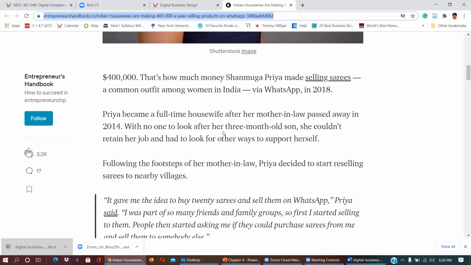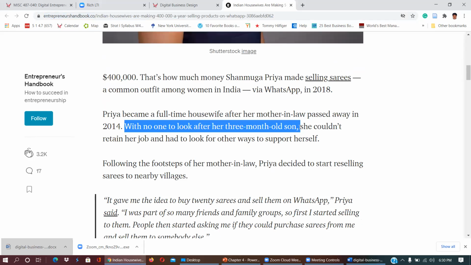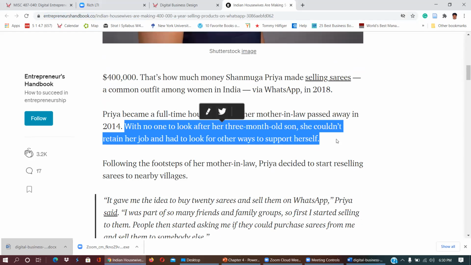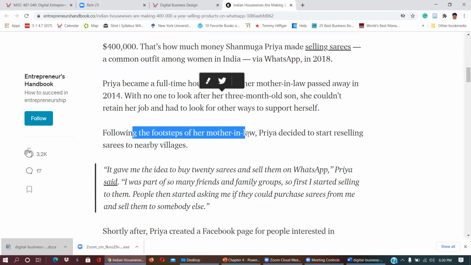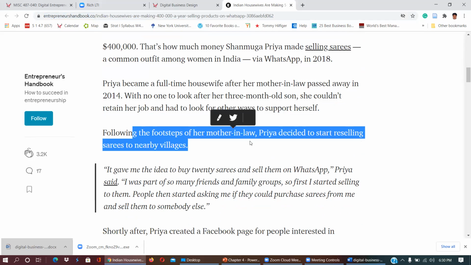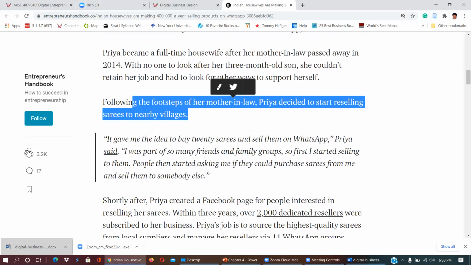So she is a housewife, and her mother-in-law passed away in 2000 while no one was there to look after her 3 months old son. She couldn't retain her job and had to look for other ways to support herself. Following in the footsteps of her mother-in-law, Priya decided to start reselling saris. A sari is an Indian traditional dress that most of the women wear in India.